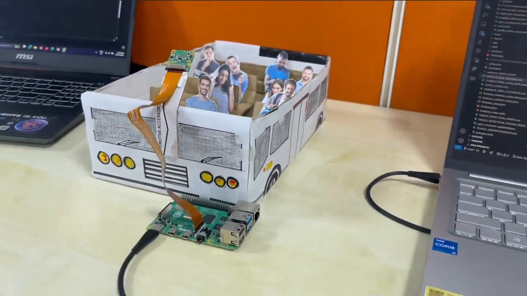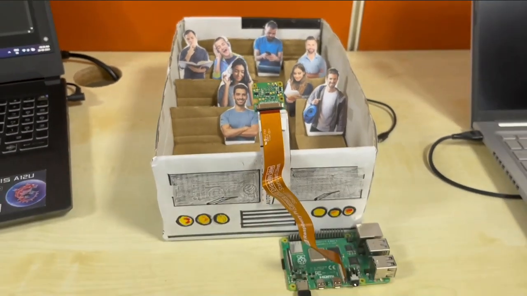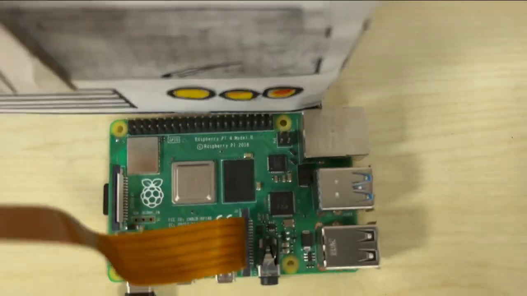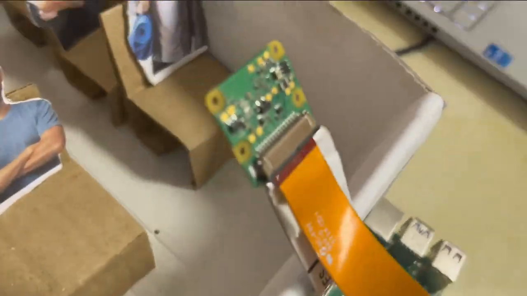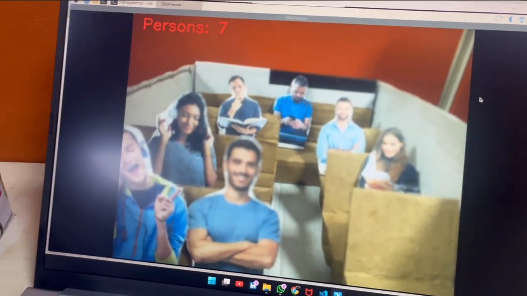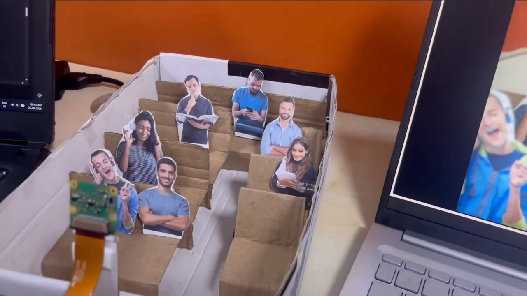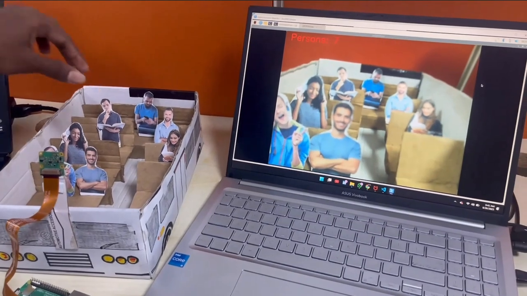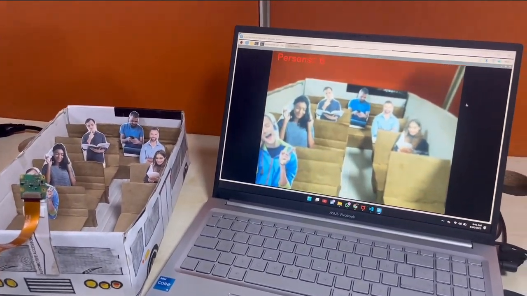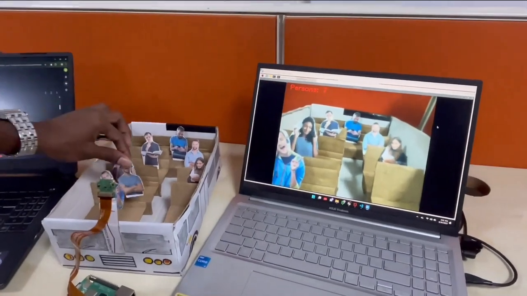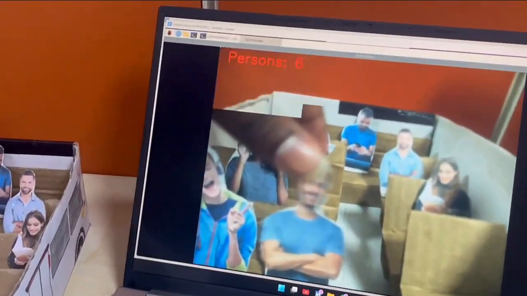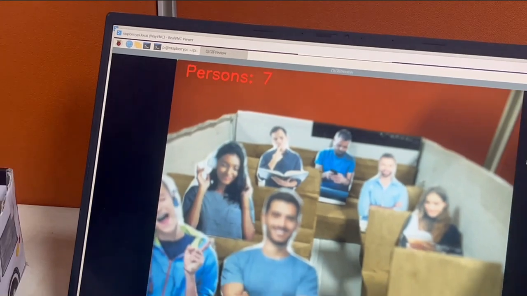Another major challenge for commuters is overcrowding. At peak hours, buses are packed beyond capacity, while another bus on the same route may be half empty. Without real-time knowledge, passengers are forced to board a crowded bus or switch to an expensive alternative. To address this, we implemented passenger count detection by integrating a Raspberry Pi with a Sony IMX camera.